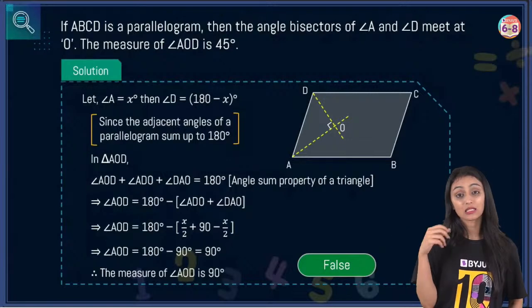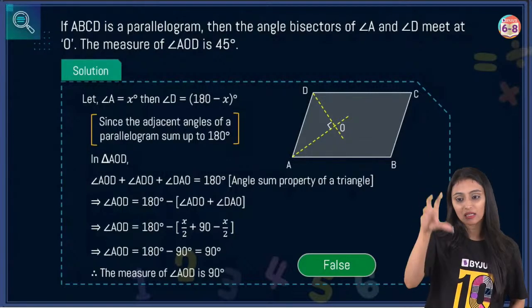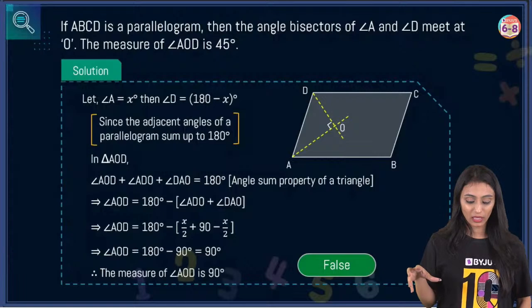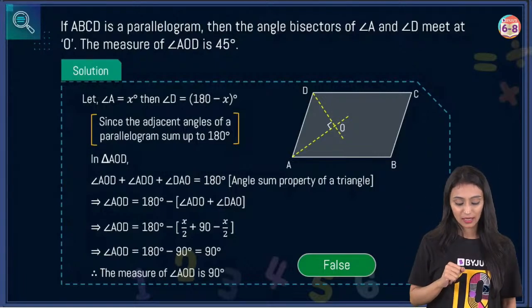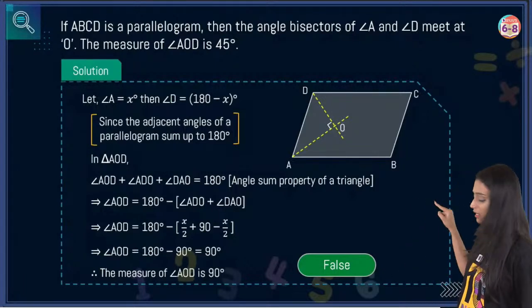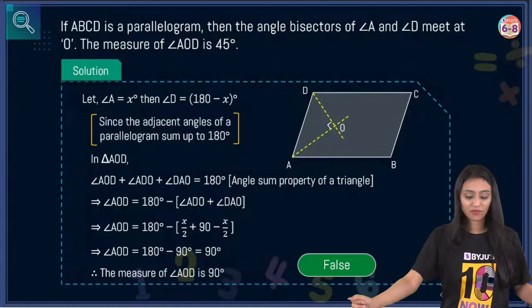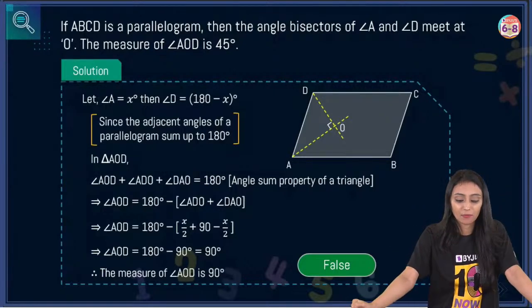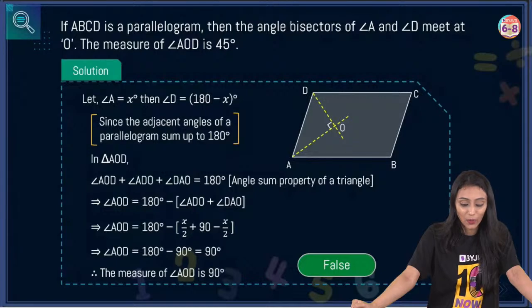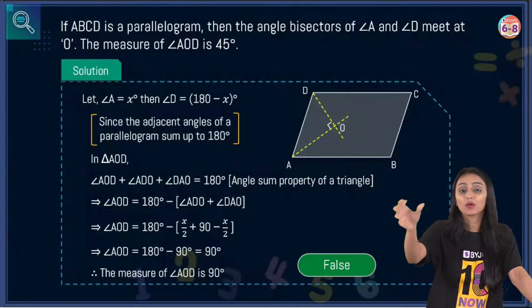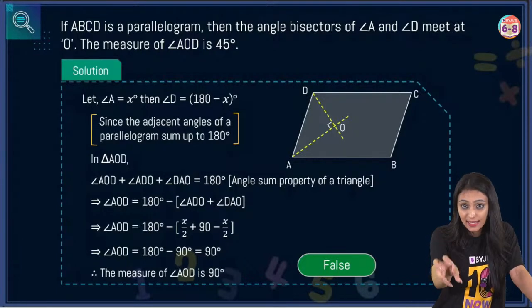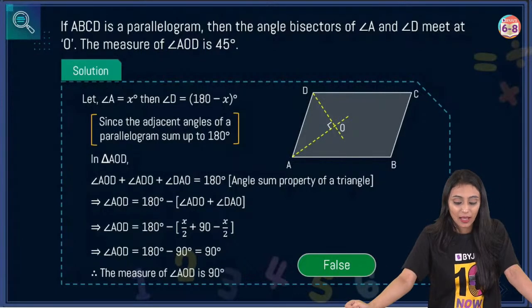So angle D, since it's a parallelogram, we know that adjacent angles are supplementary. Their sum is 180, so that's going to be 180 degrees minus x. So let's add these angles up in this triangle. What do we get? We have angle AOD equals 180 degrees minus (angle ADO plus angle DAO). Let's put everything here: 180 degrees minus x by 2. Why x by 2? Because the question specifies it's an angle bisector.